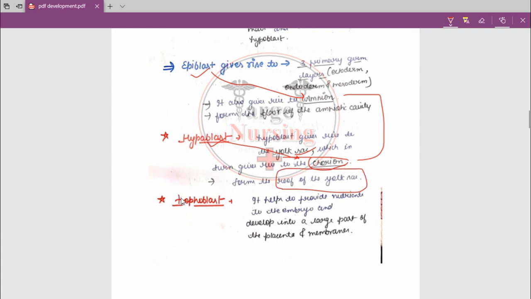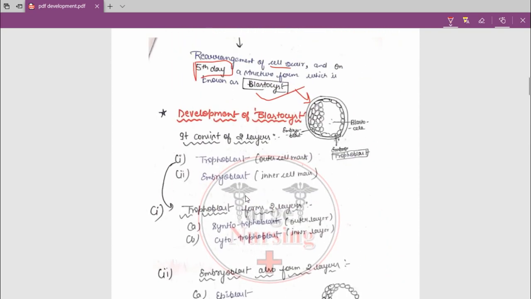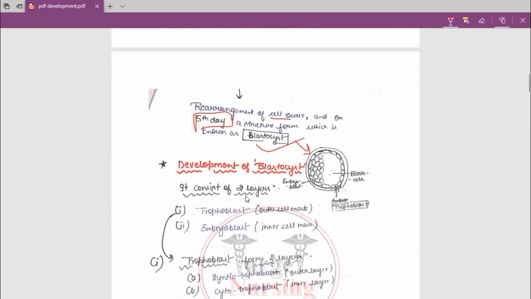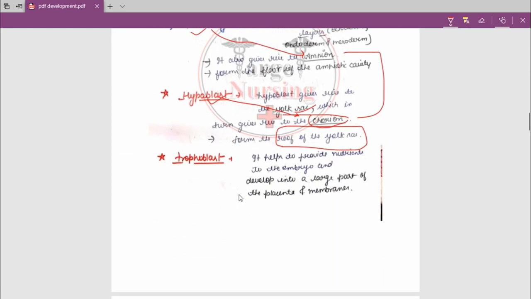And the trophoblast. What is the trophoblast? It is the outer layer of the blastocyst. Trophoblast helps to provide nutrients to the embryo. What will the trophoblast do further? It will help provide nutrients to the embryo and develop into a large part of the placenta and membranes.